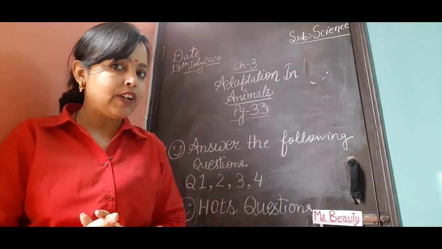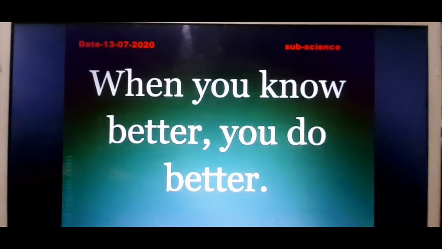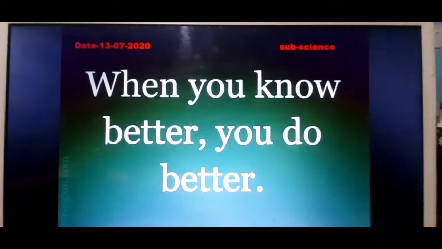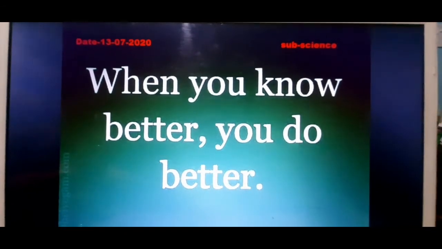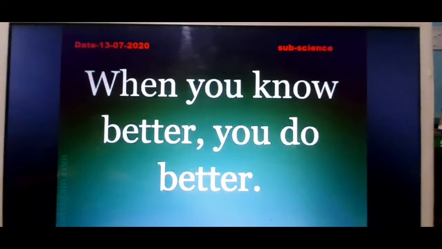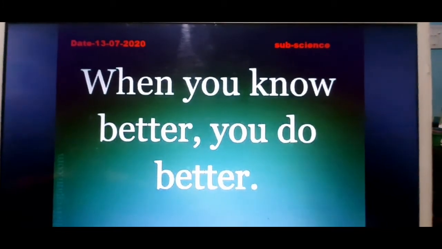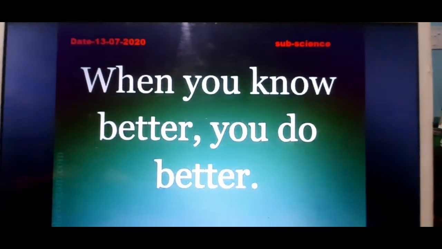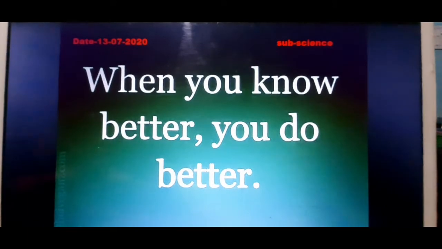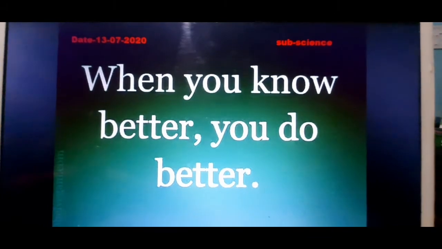So let's start this session with the sentence of the day. Class, this is the sentence of the day: When you know better, you do better. Again I am repeating: When you know better, you do better. It means when you know the right way of doing something, you are going to do your work in a perfect manner. So before doing something, you have to learn what to do and how to do it. Okay class? So just learn it.